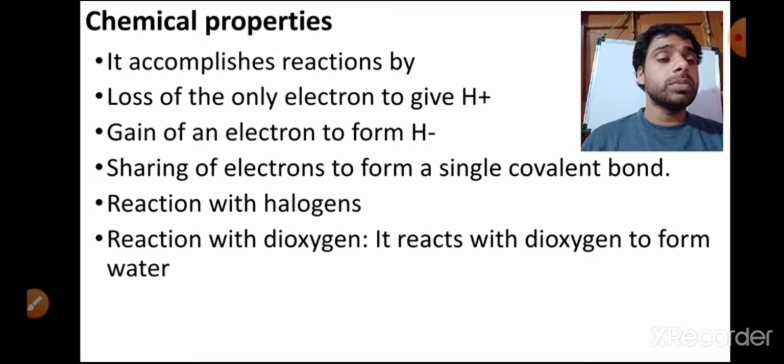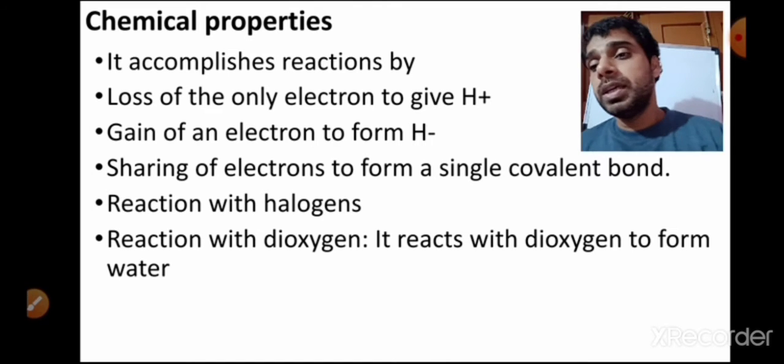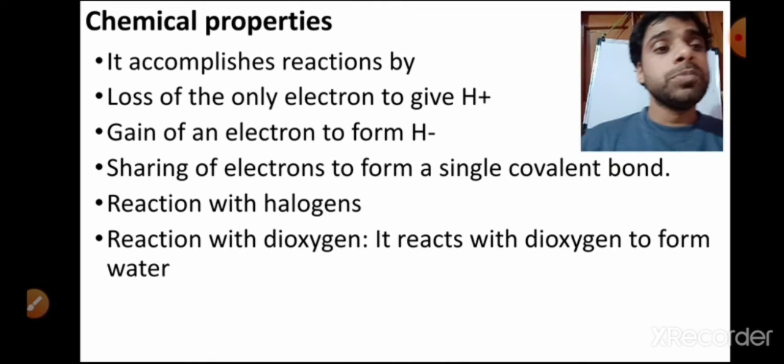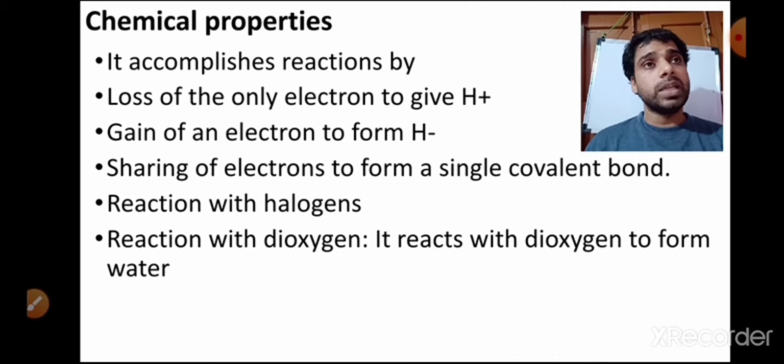This is the best property of hydrogen: it can form H+, it can form H-, and it can share its bond, meaning single bond formation. Only one hydrogen can form all of these, dear students, so this is an important thing about hydrogen.